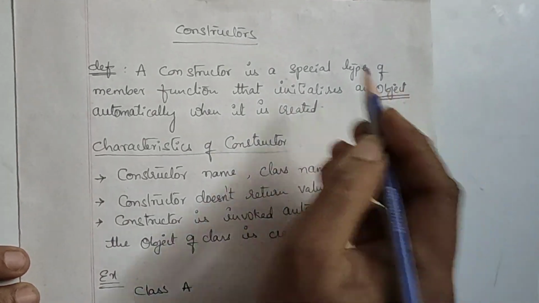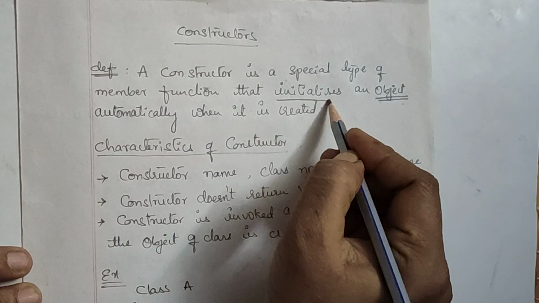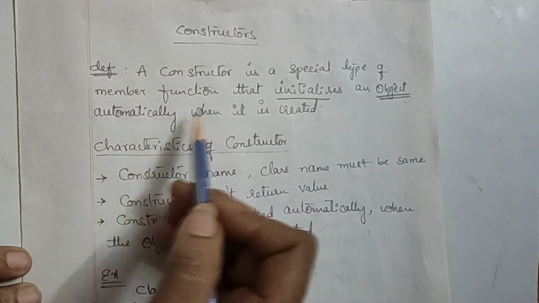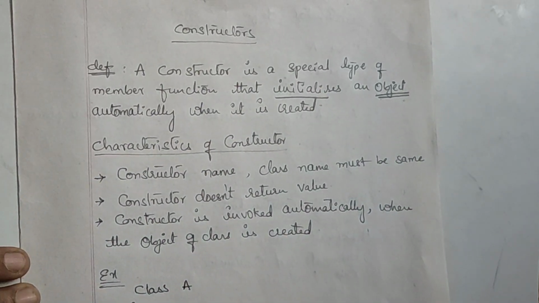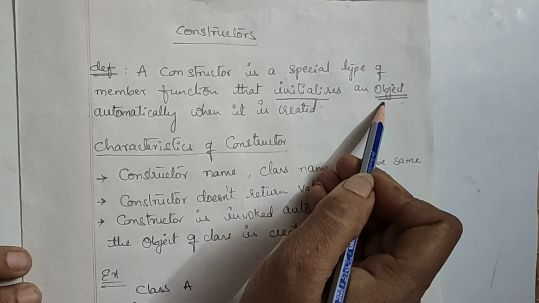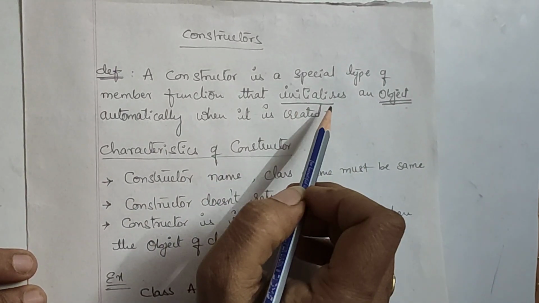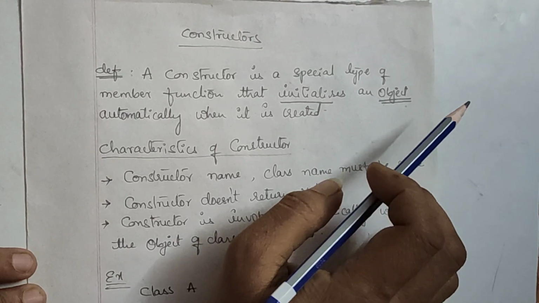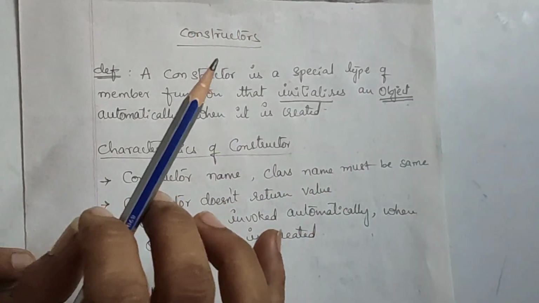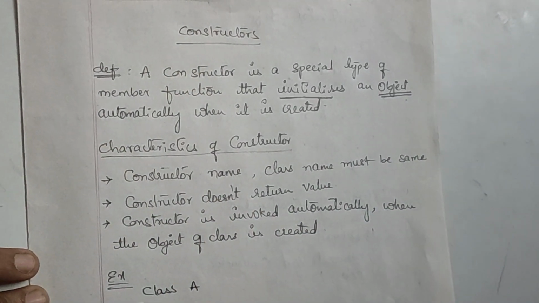It is meant for a particular purpose: to initialize an object automatically when it is created. That means when the object is created, the constructor will automatically initialize the data of that particular class.